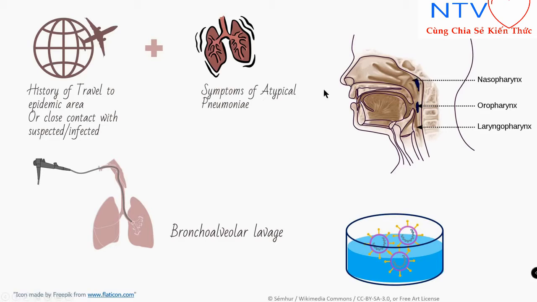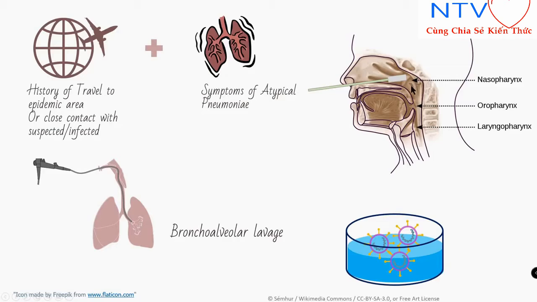So we can take a sample from the nasopharynx and oropharynx, right? There is a stick with a sterile cotton or polyester swab attached to it, and we insert it into the nasopharynx and remove the particles.